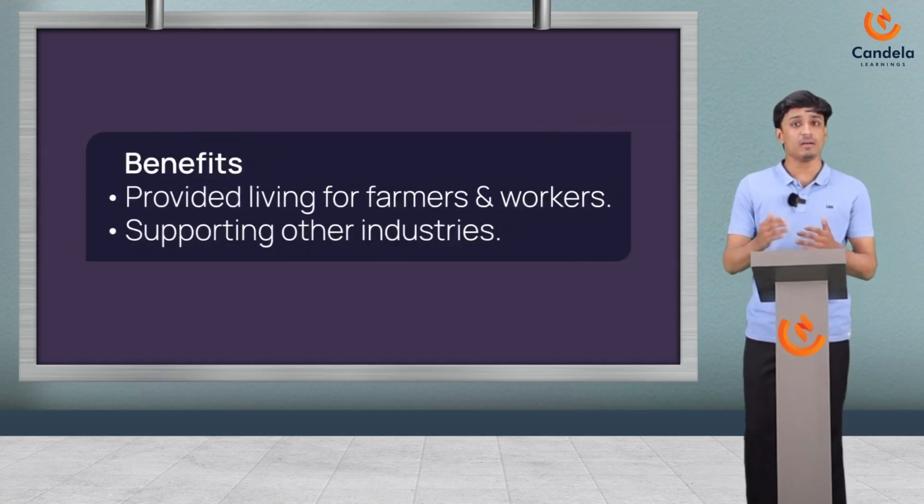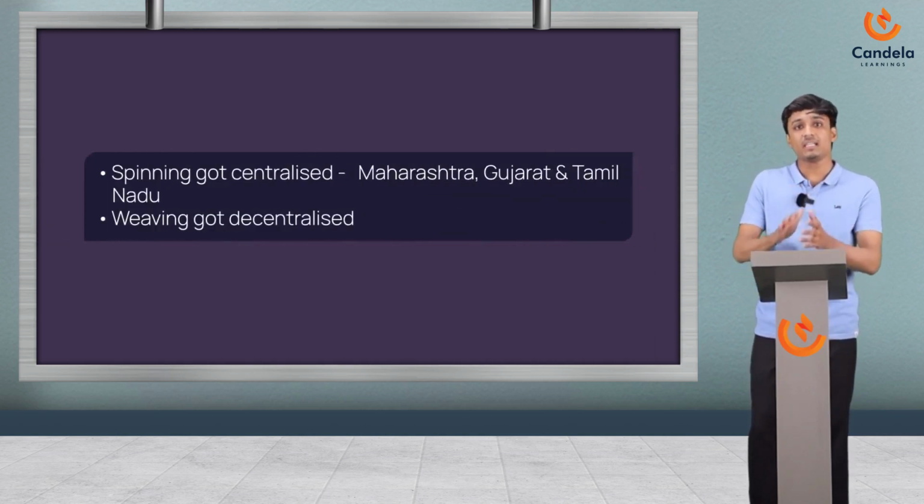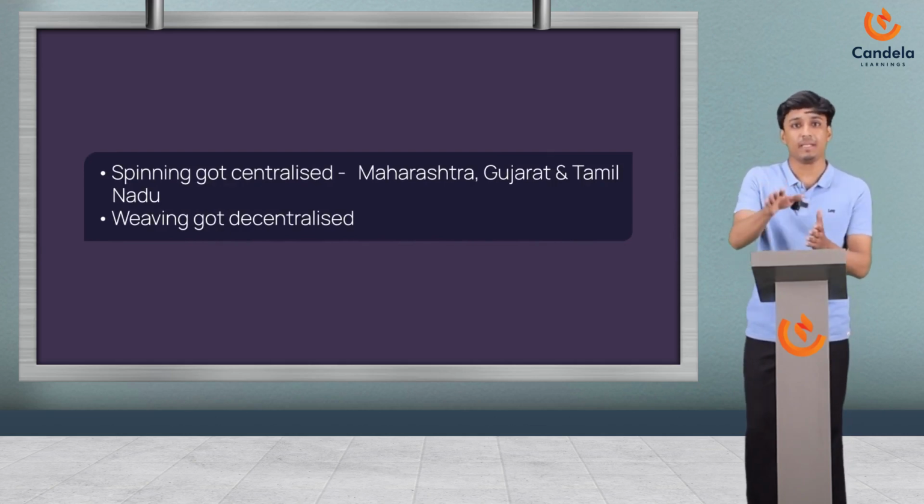See, people really benefited from this industry. I'll tell you how. They helped and provided a living for farmers and workers who were engaged in spinning, weaving, dyeing and designing. And also this industry, the cotton industry, started supporting other industries like chemical industries and all. Okay. See, states like Maharashtra, Gujarat and Tamil Nadu concentrated on spinning. Like, they are getting centralized there.